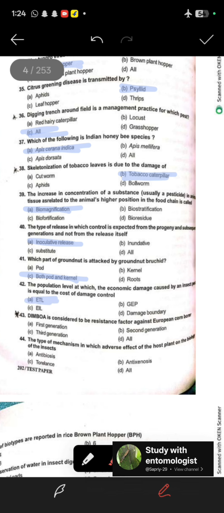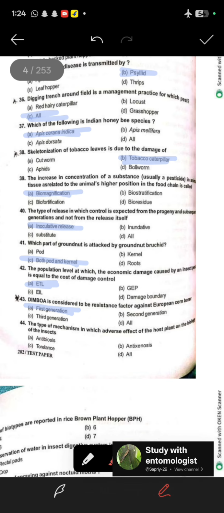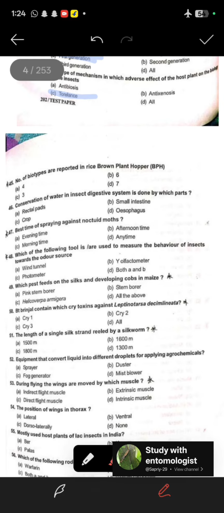The 43rd question, Dimbova is considered to be the resistance factor against European corn borer. So the option is first generation. 44th, the type of mechanism in which adverse effect of the host plant on the biotype of the insect. So it is called as tolerance. 45th question, the number of biotype reported in rice brown plant hopper. So it is 4. 46. Conservation of water in insect digestive system is done by which part? So the part is rectal pad.